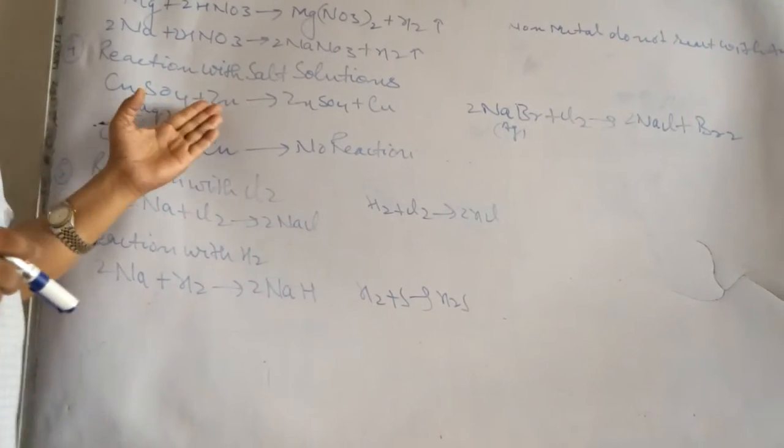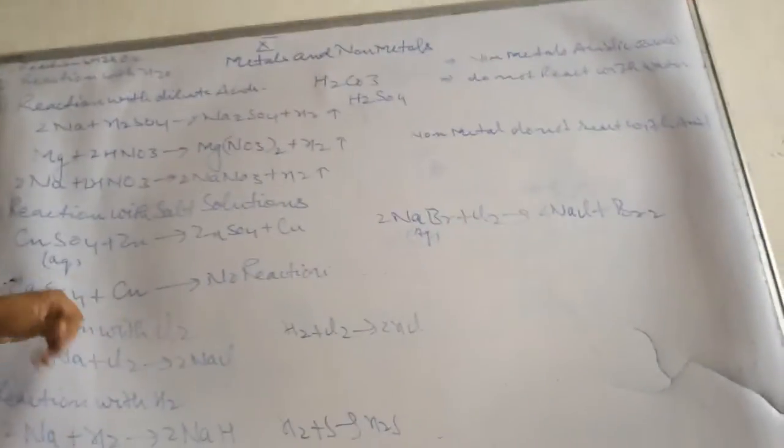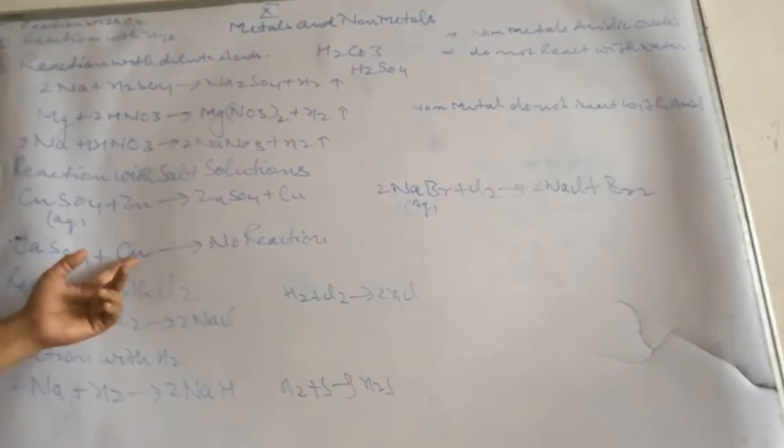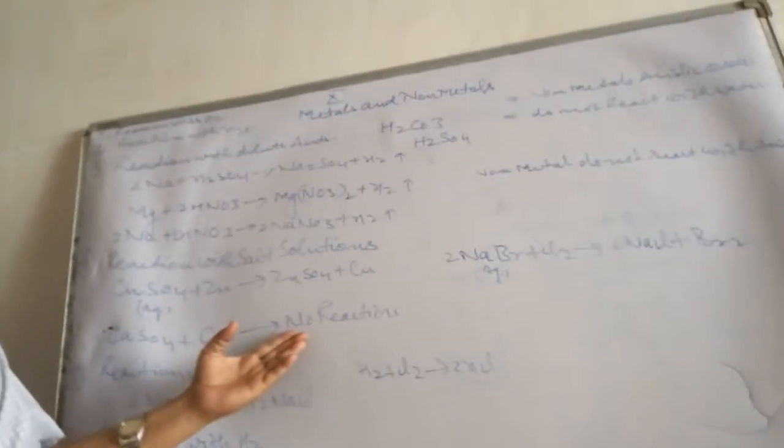But if the metal which is treated with the metallic salt solution is less reactive, then there will be no reaction. Suppose this is the aqueous solution of calcium sulfate, children, and it is treated with copper metal. Since copper is less reactive than calcium, copper will not displace calcium from calcium sulfate. Ultimately, there will be no reaction at all, right?